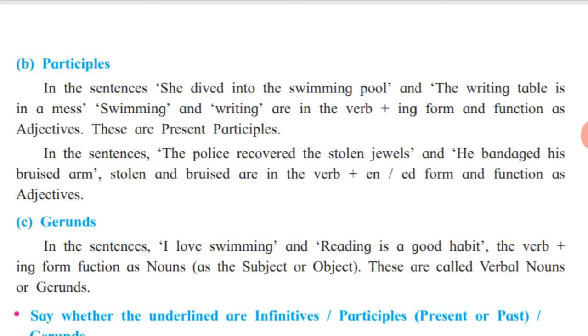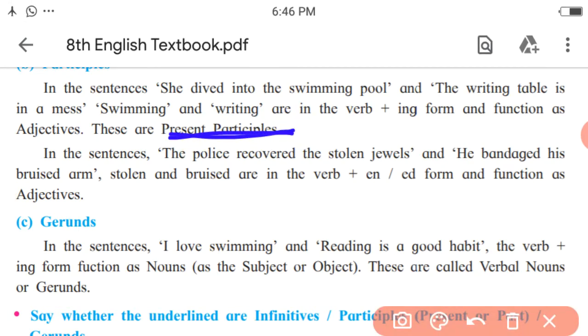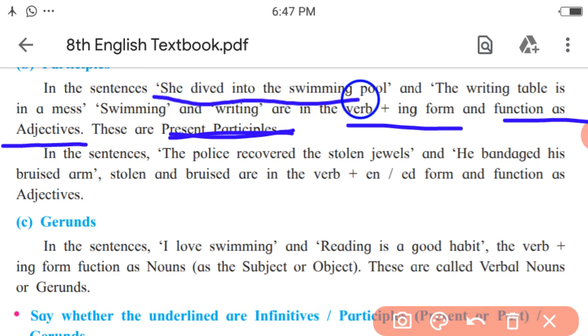The first is present participle. Present participle means V1 plus ing form of the verb. If V1 plus ing form of the verb functions as an adjective in the sentence, that is called a present participle. Let us see the sentence. She dived into the swimming pool. What type of pool or which pool? Swimming pool, right? So the verb swimming is working as an adjective and it is used in V1 plus ing form. So it is the present participle.